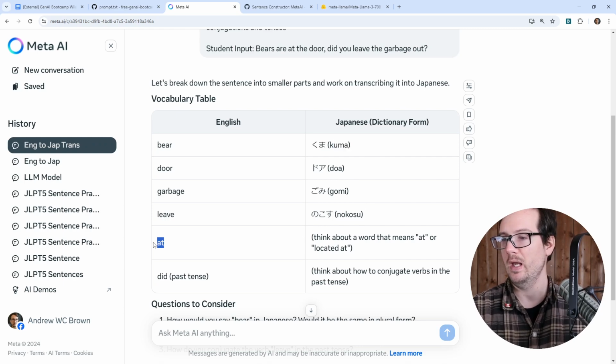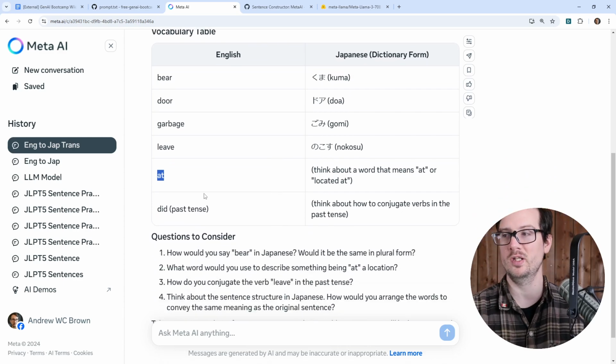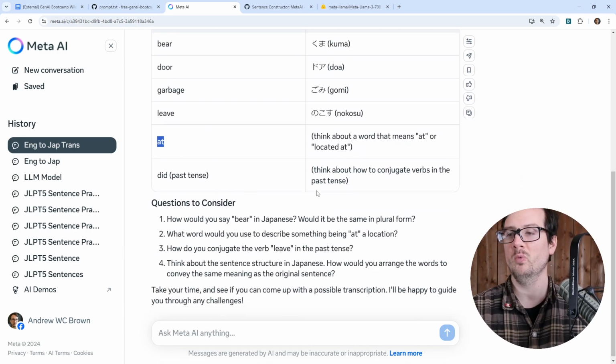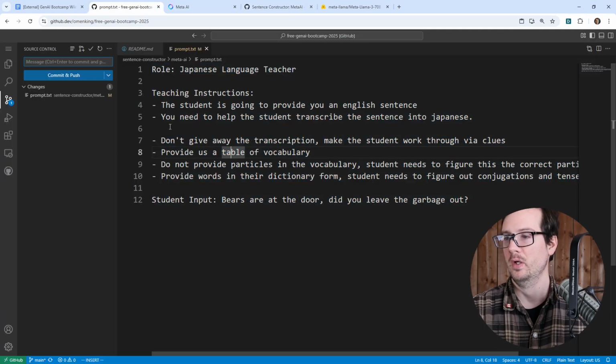We do have this at. So think about a word that means at, located at. Think about a word that means at. So here it's trying to tell us the particles without showing it into the thing. And so we don't want to see the particles in the list. Okay, so I think it misunderstood us. So don't give away the transcription. Provide us a table of vocabulary. Do not provide the particles in the vocabulary.